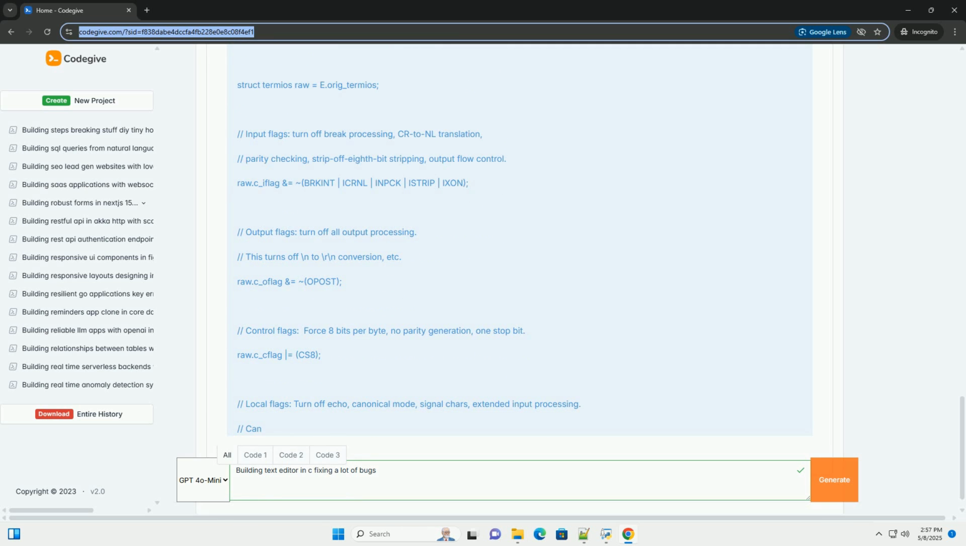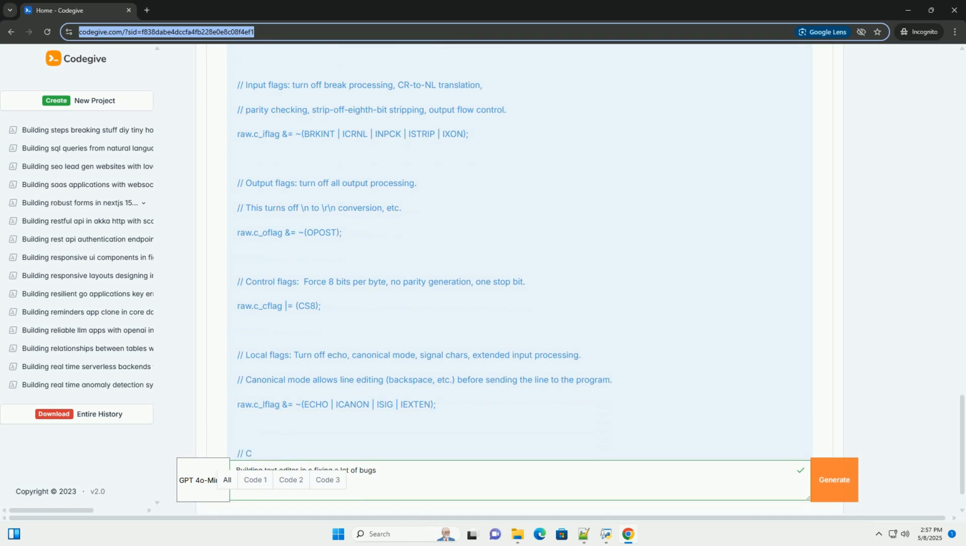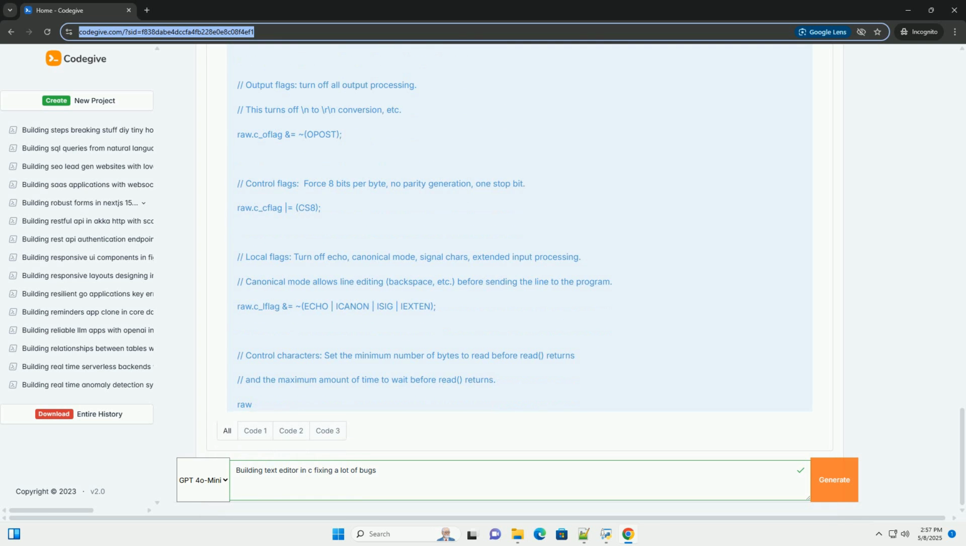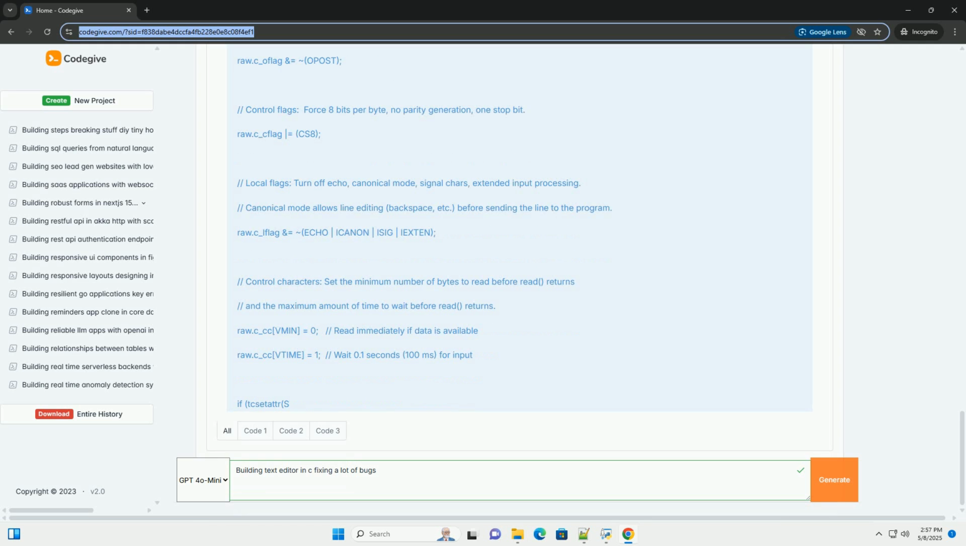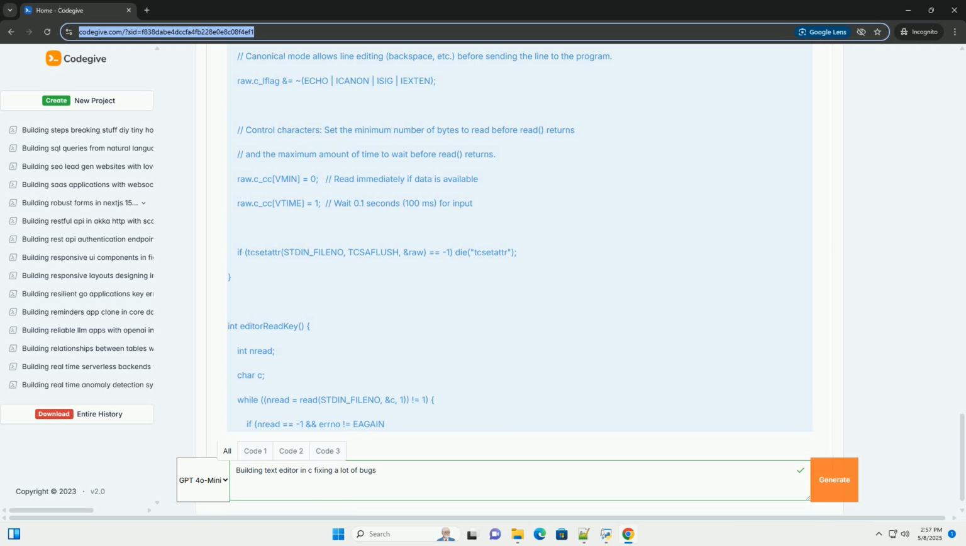1. Project setup and core data structures. First, create a directory for your project, for example text-editor. Inside that directory, create a file named editor.c. Let's define our core data structures. Explanation.